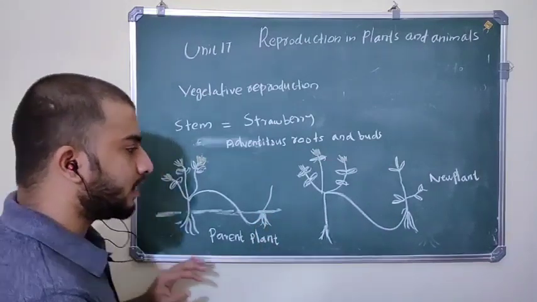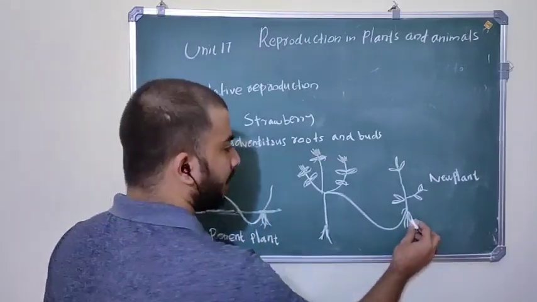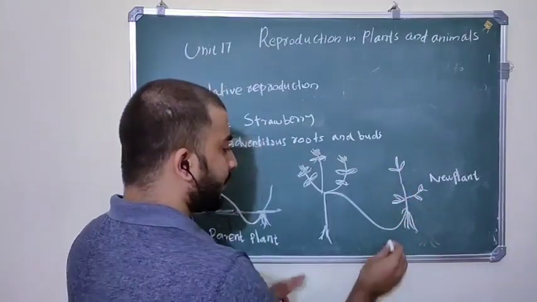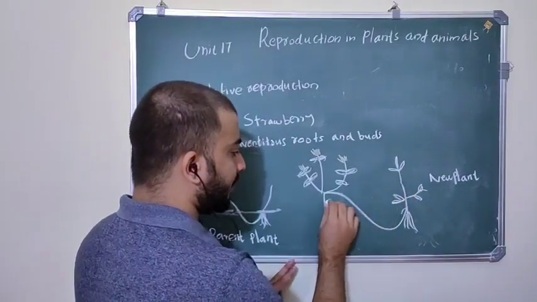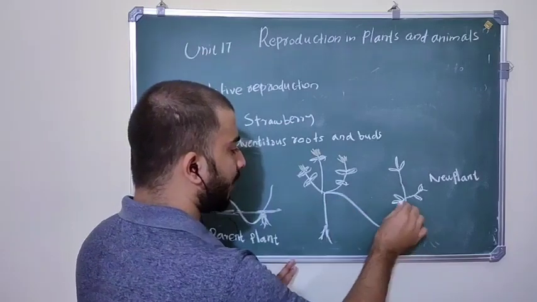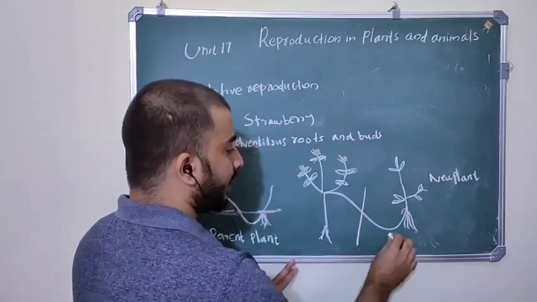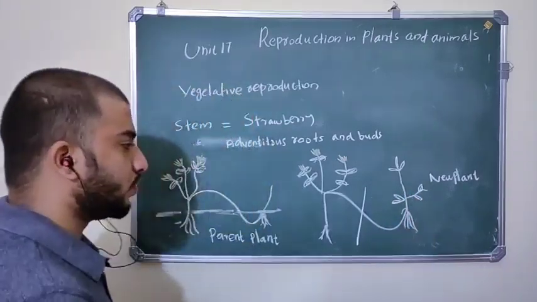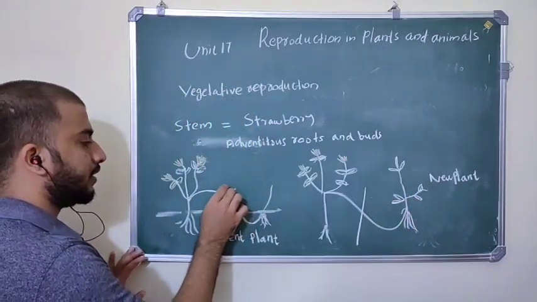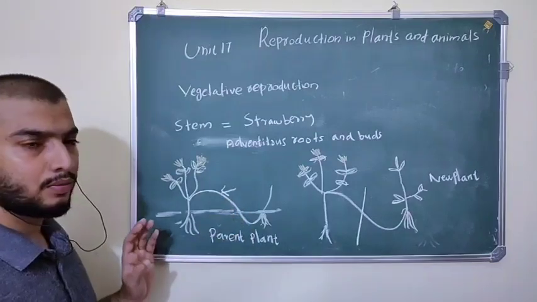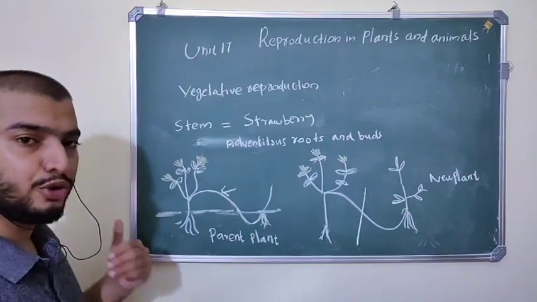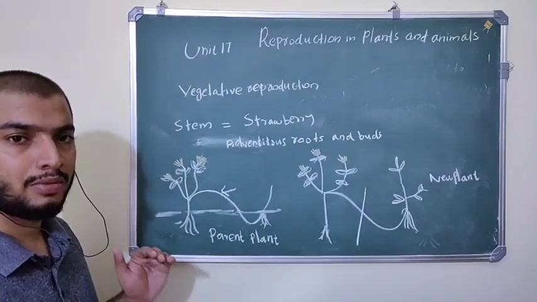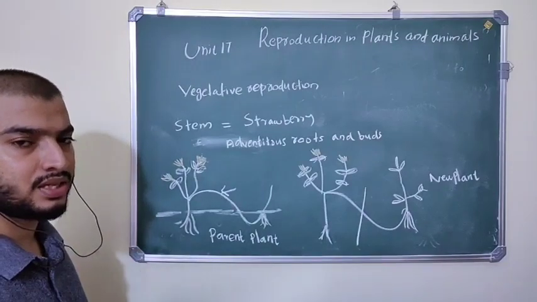Later it will develop into a new plant, and if the connection between the parent plant and the new plant is broken, it can grow independently. This is vegetative reproduction by stem, present in strawberry.